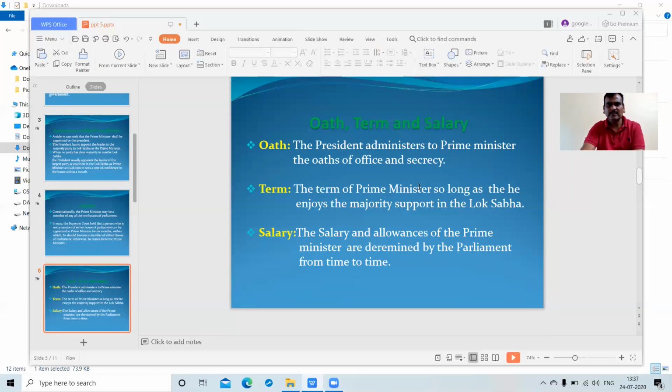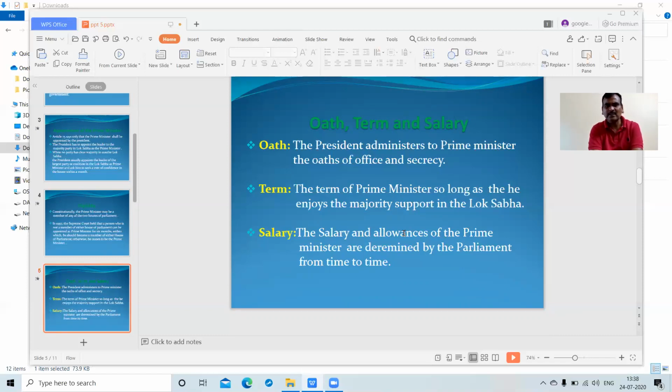And the next conditions: oath, term, and salaries, with specific focus on them. The oath is generally administered by the President of India. The President administers the Prime Minister's oath of office and secrecy, in the name of God or something. This is a formality mentioned in the Constitution.